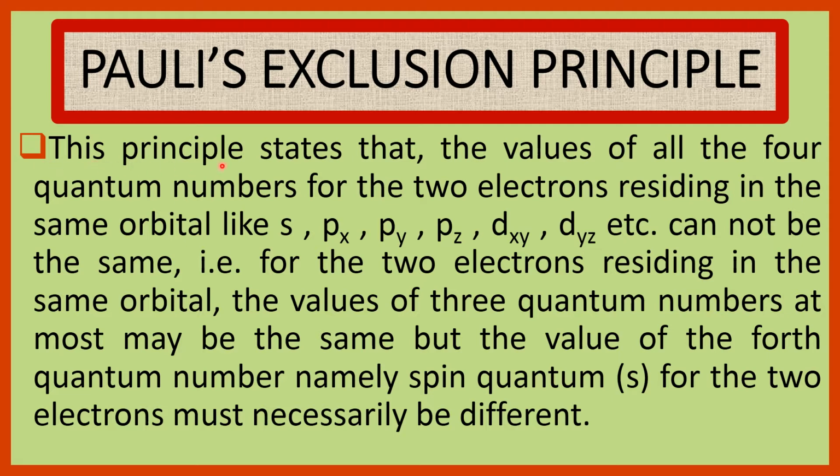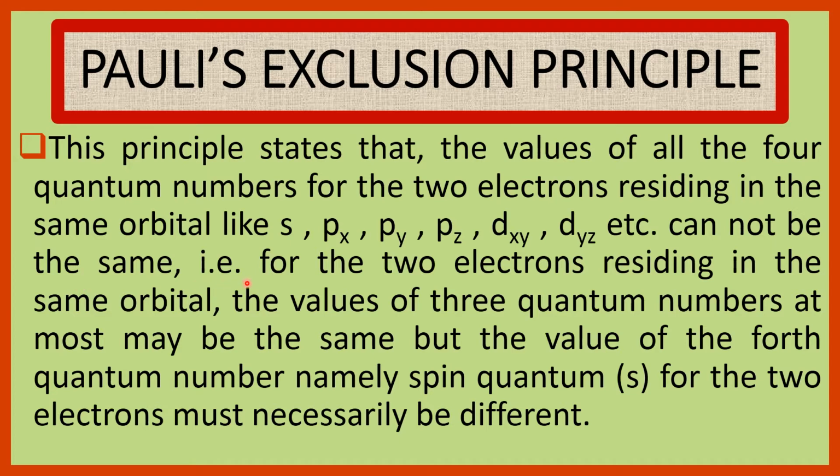This principle states that the values of all the four quantum numbers for the two electrons residing in the same orbital, like s, px, py, pz, dxy, dyz, etc., cannot be the same.